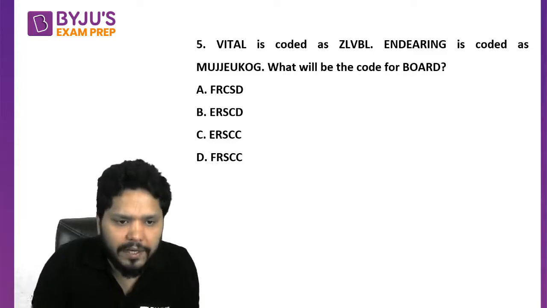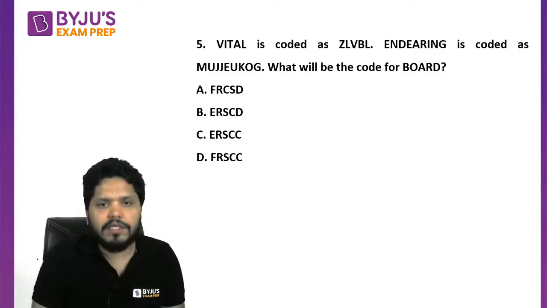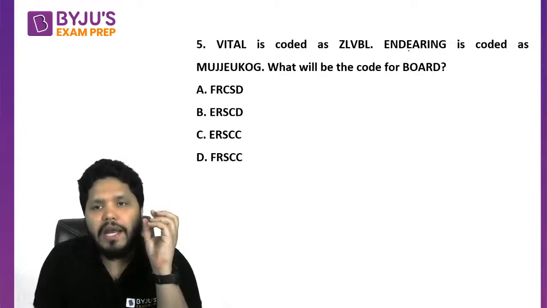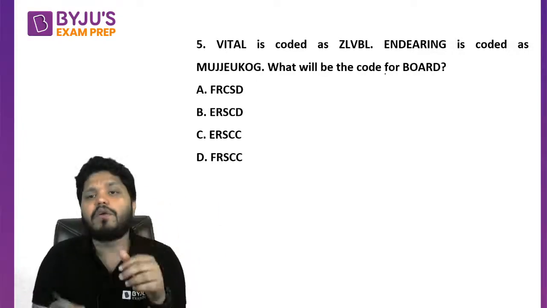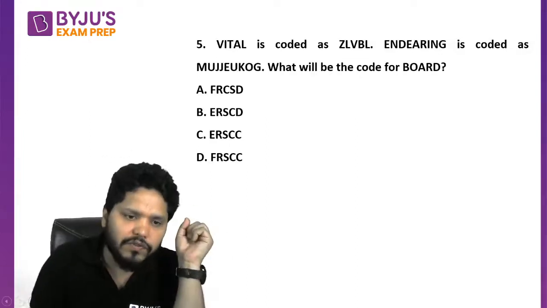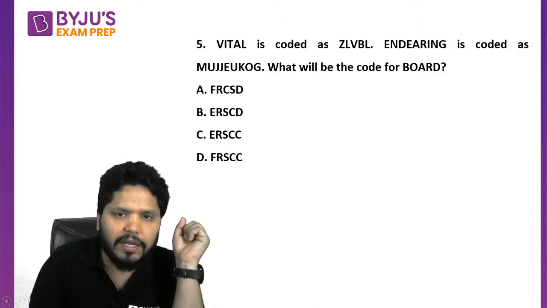Okay, now let me solve it. What the question here is saying: Vital is coded as ZLVBL and Daring is coded as this. What will be the code for board? So basically you need to identify the pattern here. What pattern is followed here? We just need to identify that particular pattern.